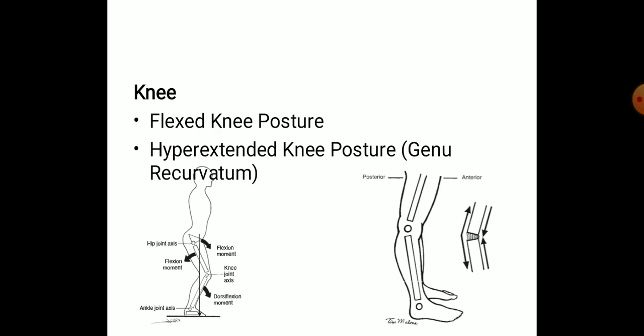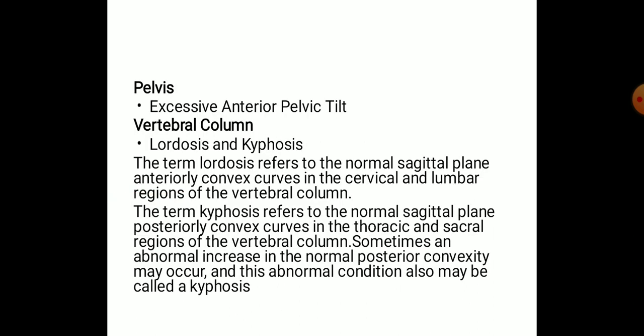The hyperextension of the knee is known as genu recurvatum. So genu recurvatum or a flexed posture of the knee joint can be found in the sagittal view. In the pelvis, an excessive amount of anterior tilting can be identified using this lateral view. In the vertebral column, an excessive amount of lordosis or kyphosis can be identified.